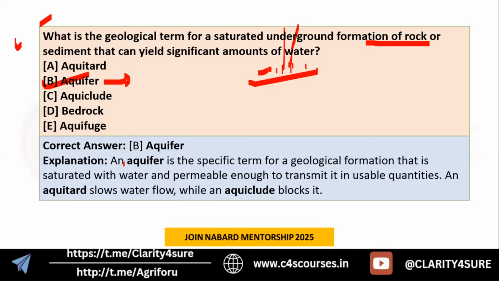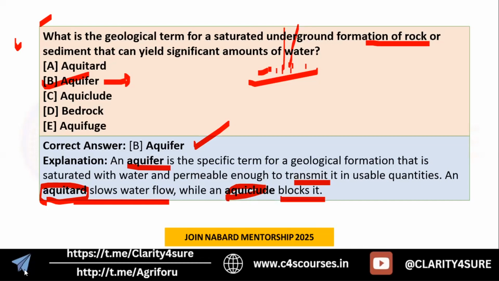Okay, so aquifer is a specific term for a geological formation that is saturated with water and permeable enough to transmit it in usable quantities. And the next concept, aquitard, slows the water flow, and aquiclude totally blocks it. So for us, when we are considering groundwater extraction, aquifer is the concept that is important for us.